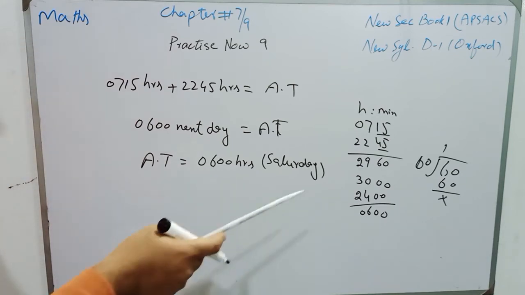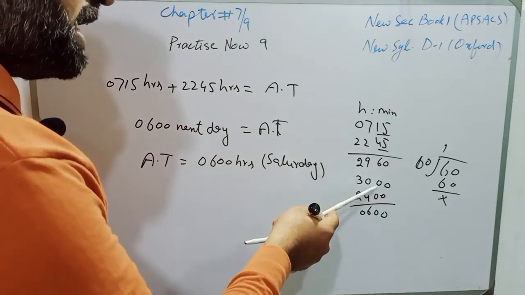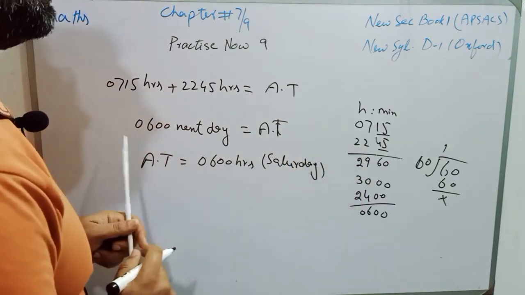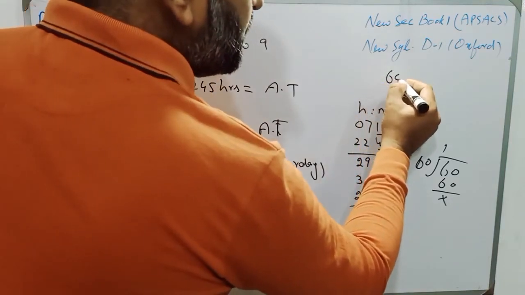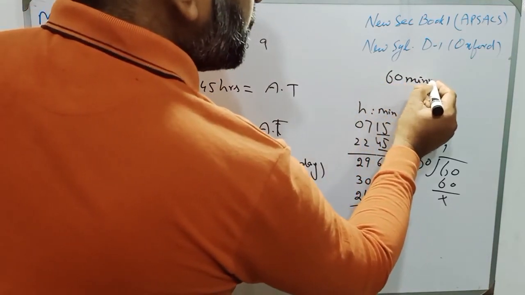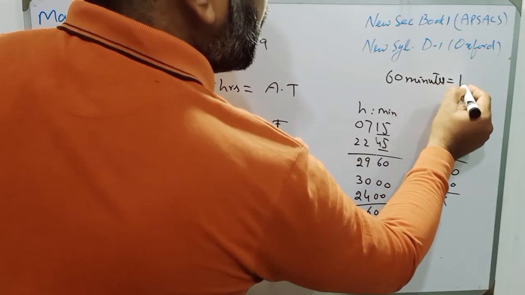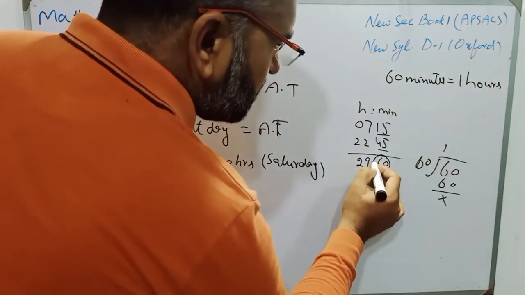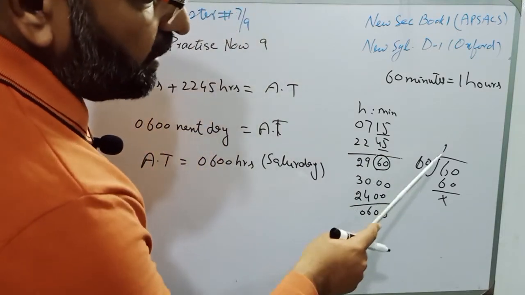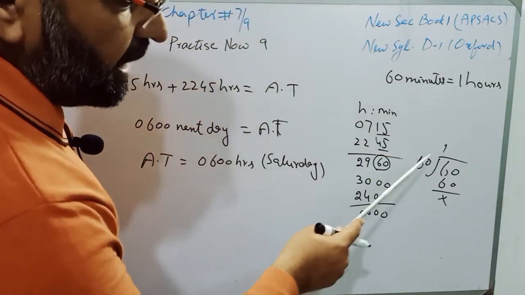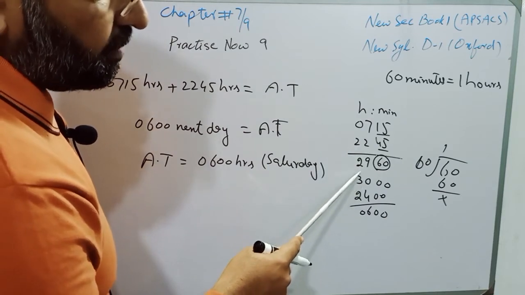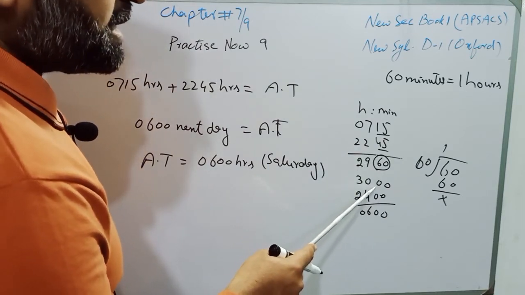So students, here I want to explain this thing again. When we add minutes, you should keep in mind that 60 minutes is equal to 1 hour. So these 60 minutes will make 1 hour, and that hour will give 1 carry to 29, and it will become 30, and it is 300 hours.